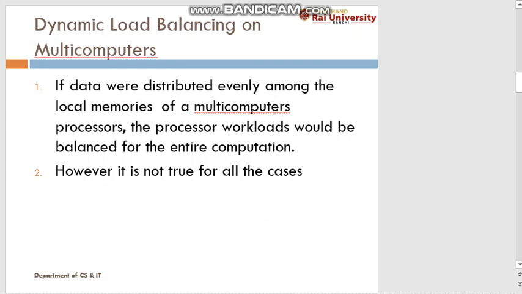A multi-computer is a computer which consists of many computers. They don't have any shared memory. Each computer has its own local memory and they communicate through the message passing technique.